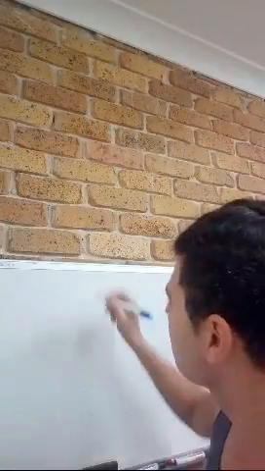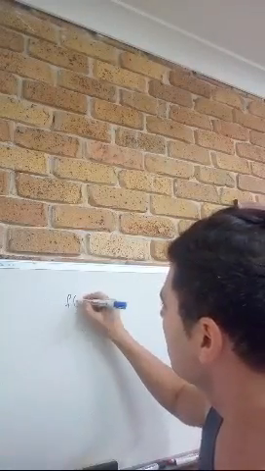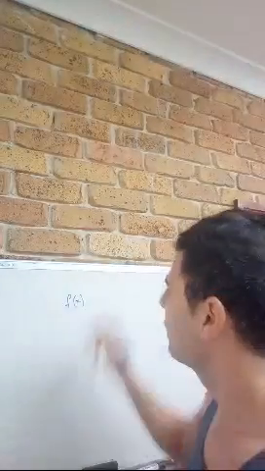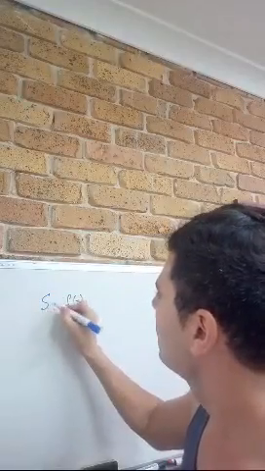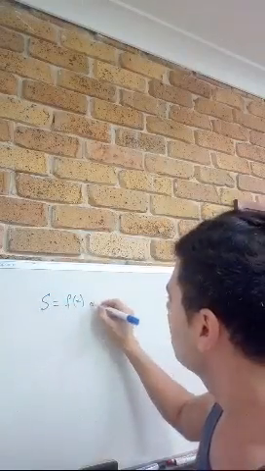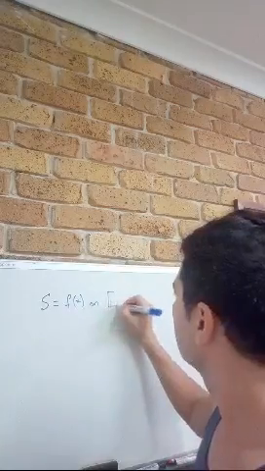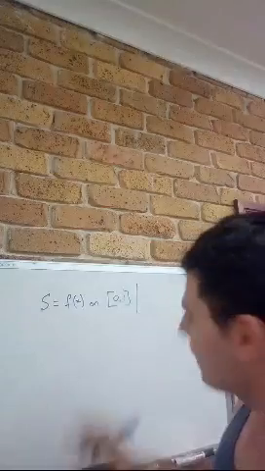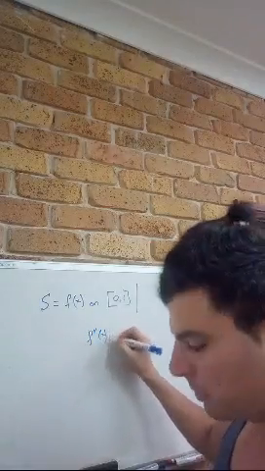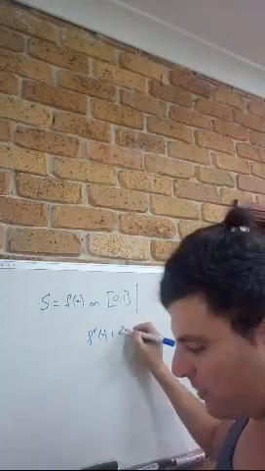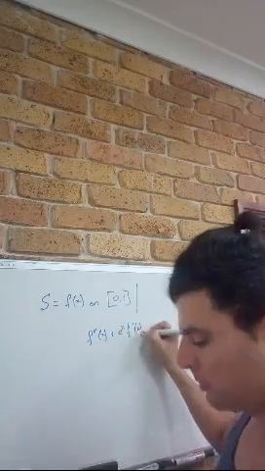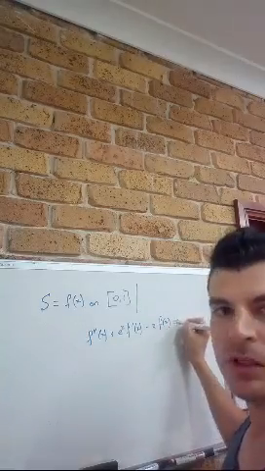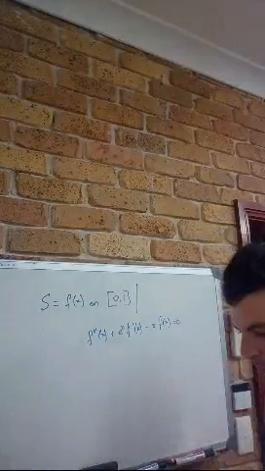A set of all functions. So we have a set of all functions, f of x, and we just did functions, if you remember, roughly 4 lectures back. We're going to call that S. f of x on [0, 1], such that the second derivative plus e to the power of x times the first derivative minus x times the function equals 0. I don't know if that's coming out, okay?